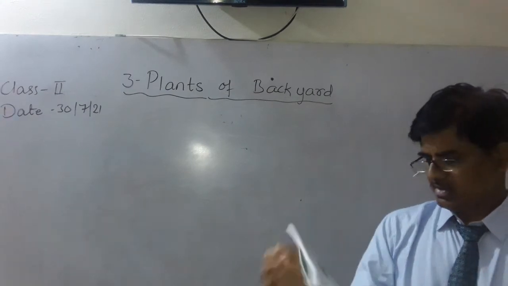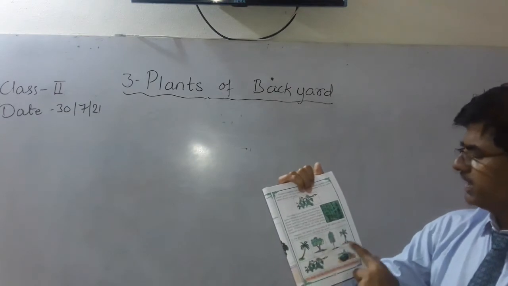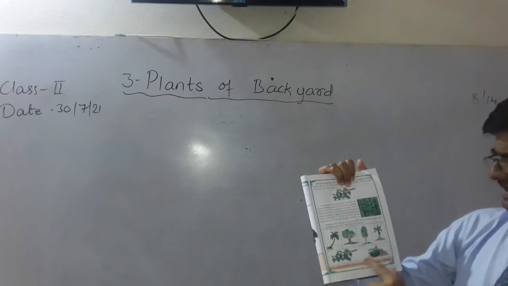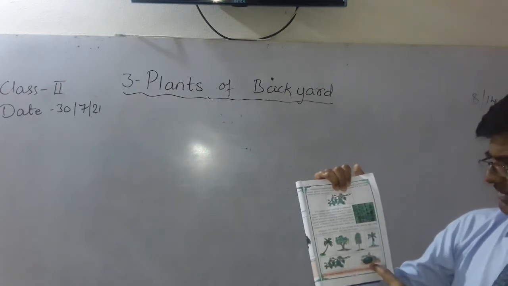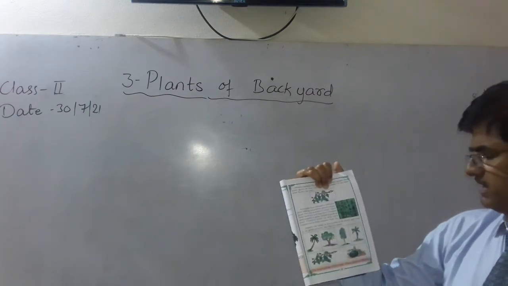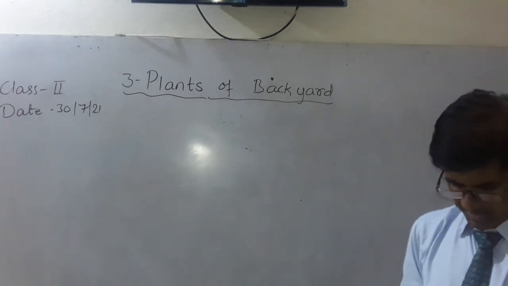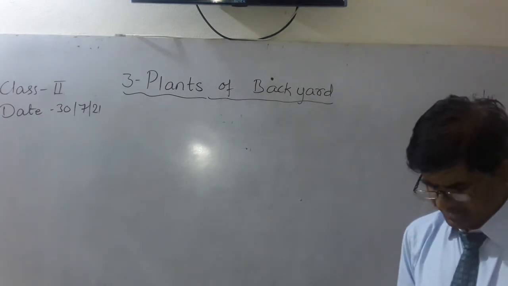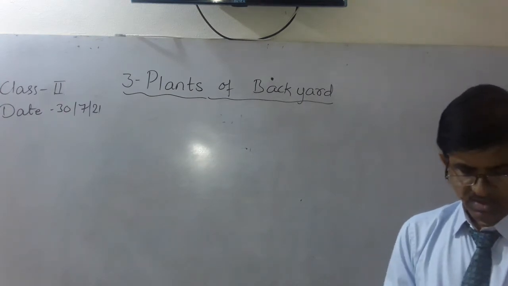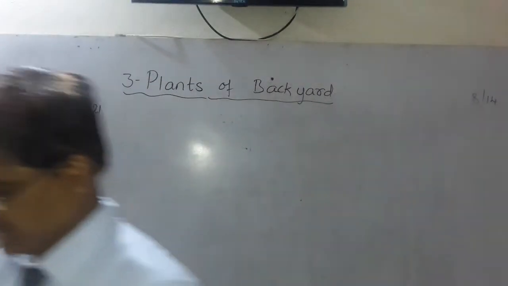So once again, this is coconut tree, mango tree, banana tree, papaya tree, grapes plant, and pumpkin plant. So these are the different plants, and climbers and creepers are shown. Now coming to the shape and size, the trunks of these plants are different. Trunk means the stem part. Now open page number 29 and let me show you some of the things here.